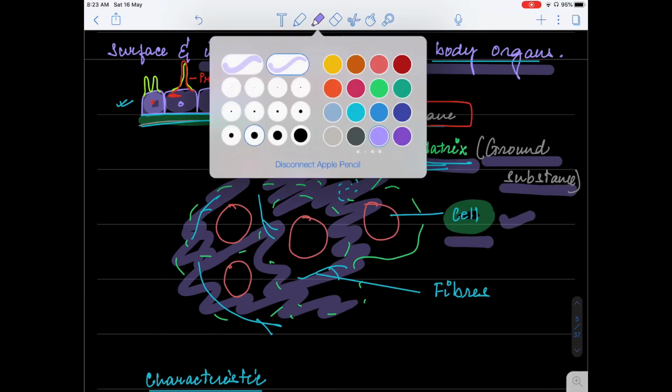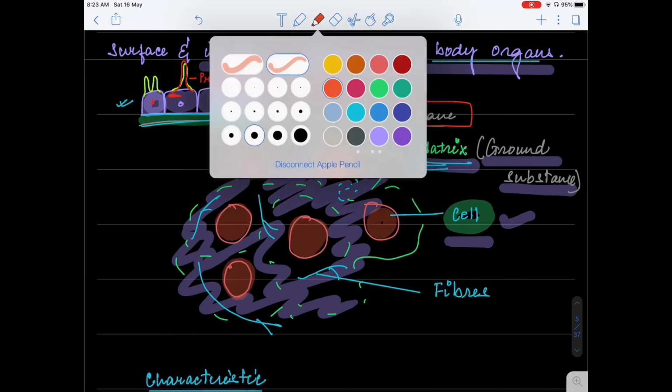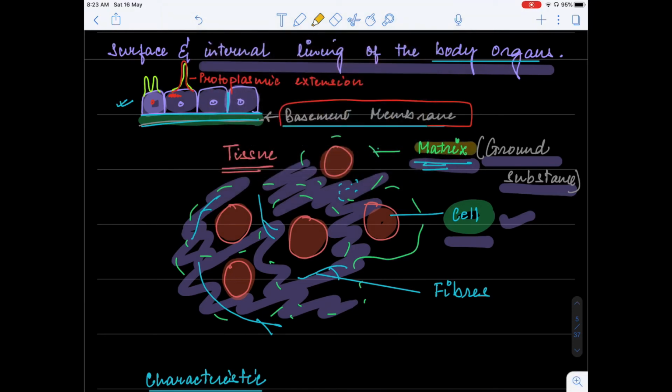Here, these are the cells, and the cells are suspended in the matrix. Matrix is also referred to as ground substance. It is the jelly-like or semi-fluid substance in which all the cells are suspended.